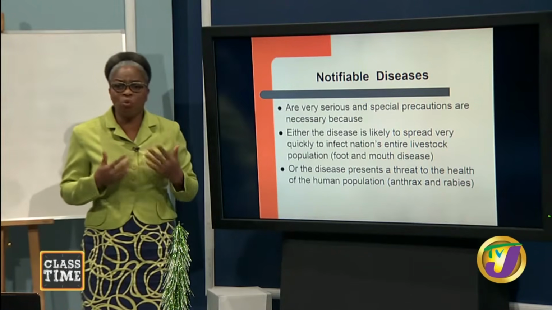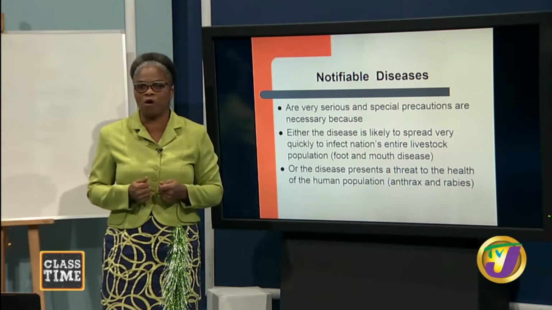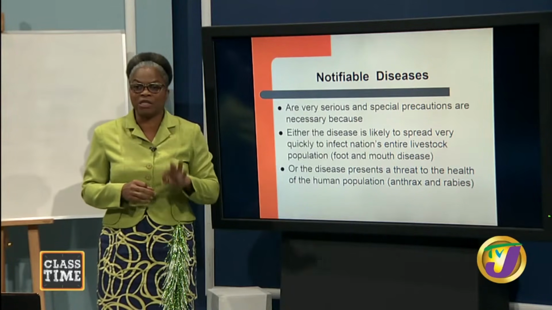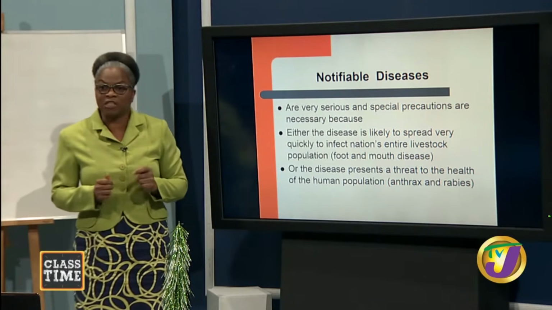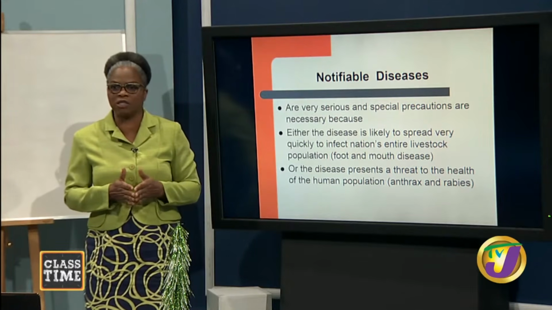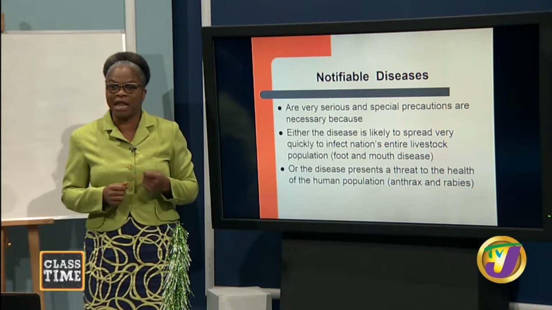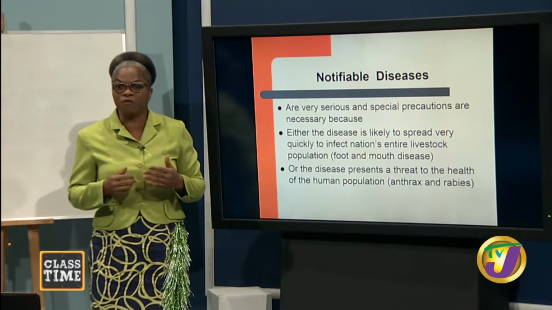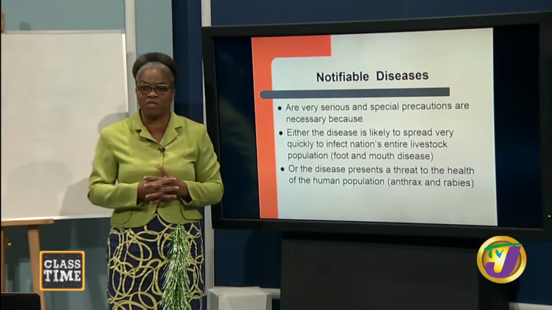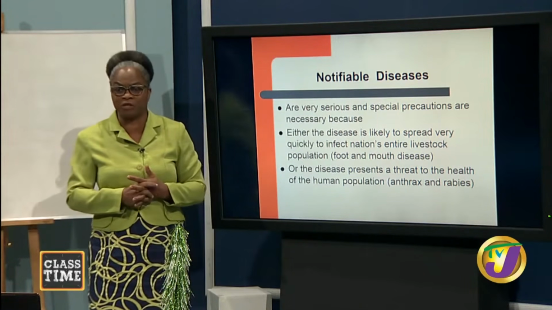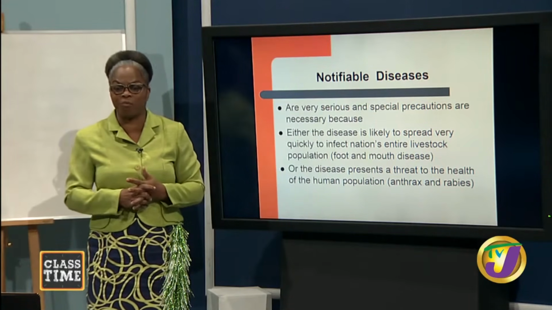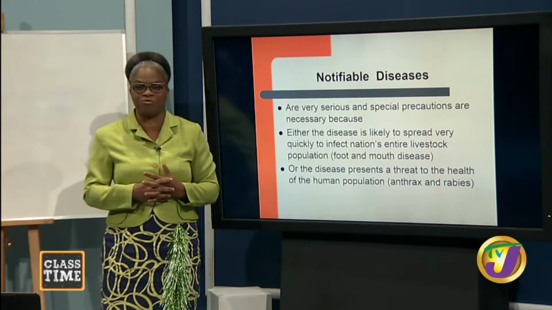And we want to pay attention to a term we call notifiable diseases. Now, once you see that, it is telling you that the disease is very serious and special precautions are necessary, because either the disease is likely to spread very quickly to infect the nation's entire livestock population, and an example of a notifiable disease is foot and mouth disease, or the disease presents a threat to the health of the human population, such as anthrax and rabies.